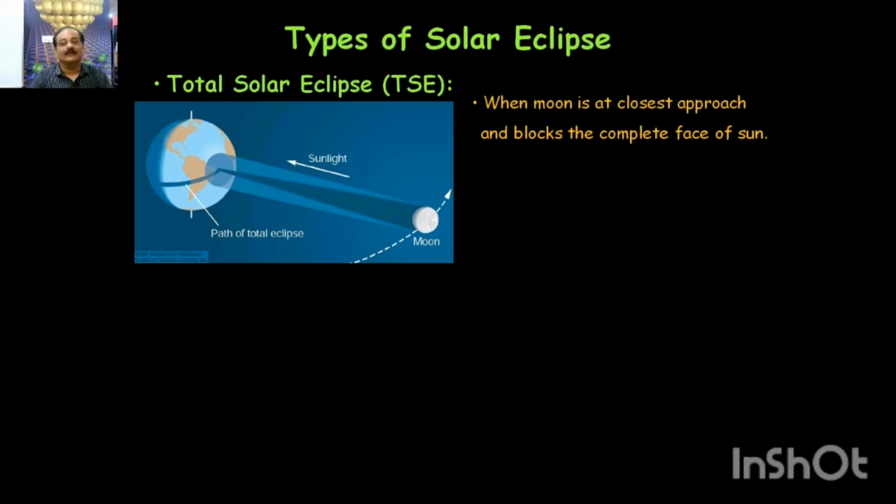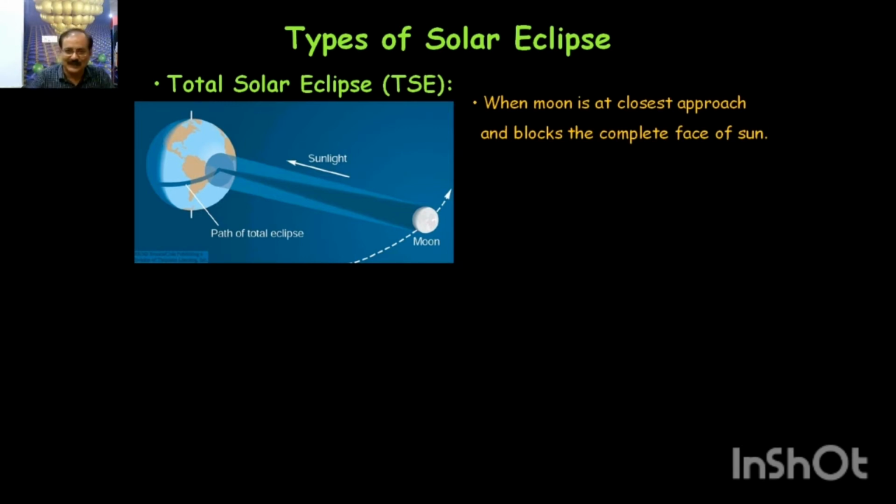Sometimes during totality, the shadow is falling and moving, because the moon is moving and the earth is moving, so the shadow also moves. There are some people who spend a lot of money, take a plane and chase the shadow, always remaining inside the shadow and going at its speed, and they experience the eclipse for a longer duration of time.